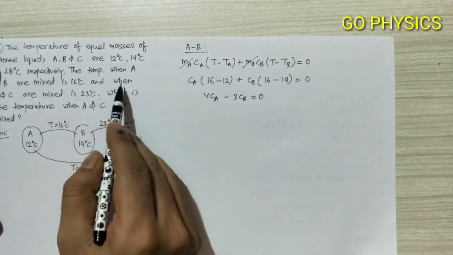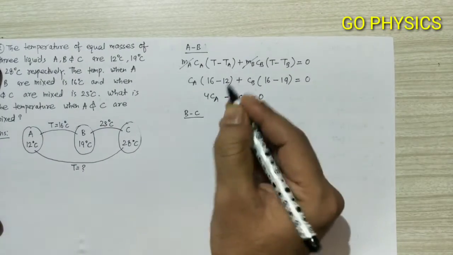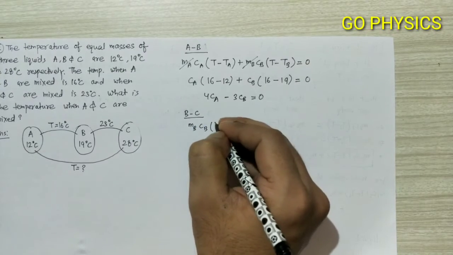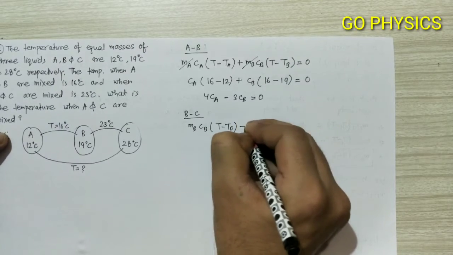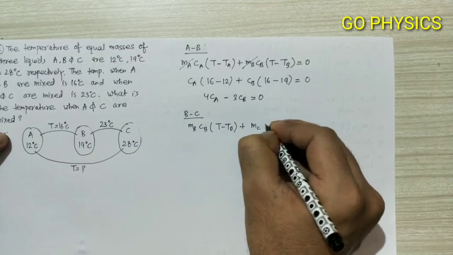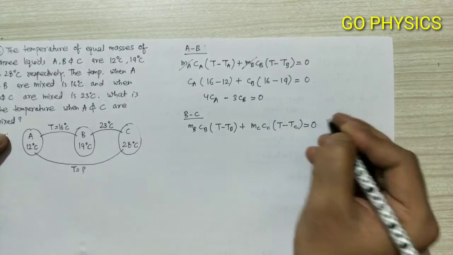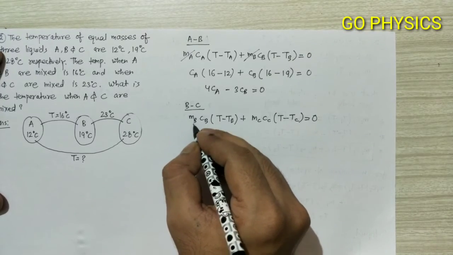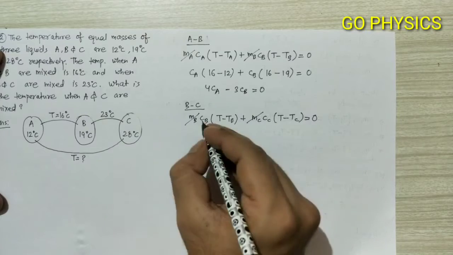Now we will find the equation when B and C are mixed separately. For this we will write MB CB into T minus TB plus MC CC into T minus TC equal to 0. Now we will put all the data here. Since the masses are equal for all the liquids, this quantity will cancel out.